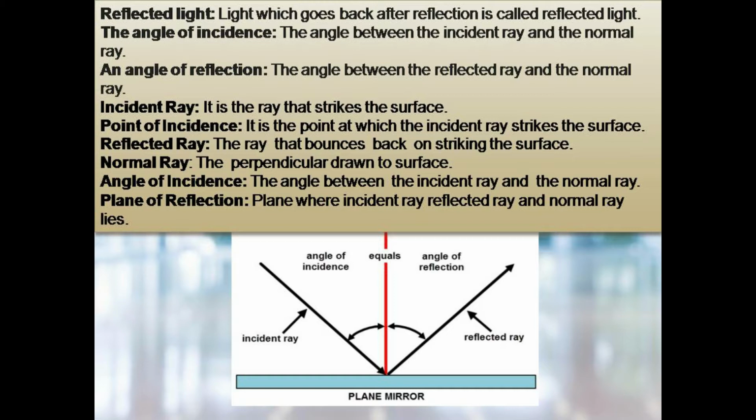Now friends, what is the incident ray? It is a ray that strikes the surface, and the point of incidence is the point at which the incident ray strikes the surface. Now the reflected ray is the ray that bounces back from the striking surface. The normal ray is a perpendicular drawn to the surface. Angle of incidence is the angle between the incident ray and the normal ray. Now the plane of reflection is the plane where the incident ray, reflected ray and the normal ray lie.